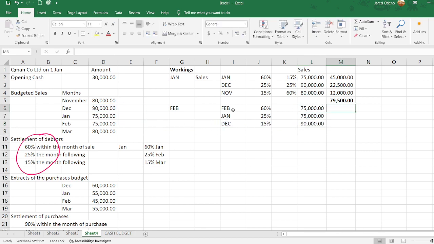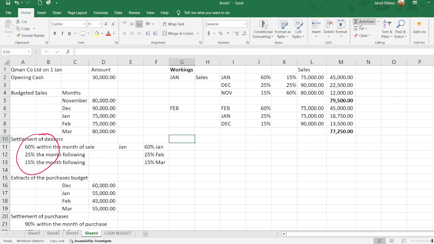So if we do now the multiplication where we are multiplying by those percentages, and then I can copy this down. So our totals figure there, if I add them, our sales for the month of February is 77,250.